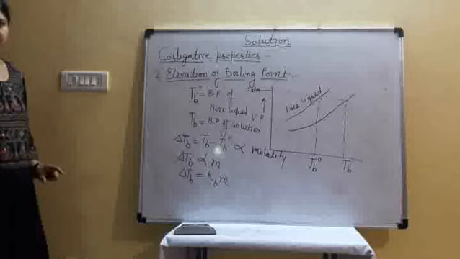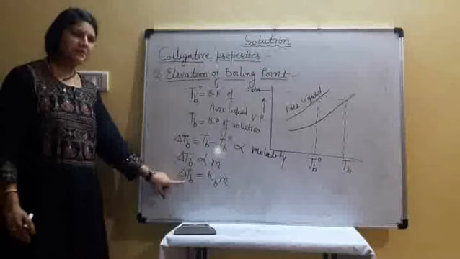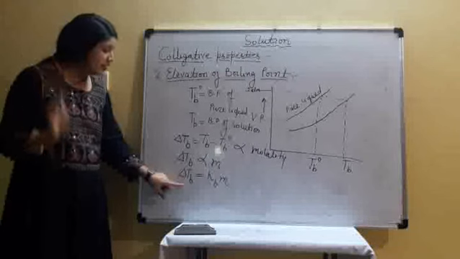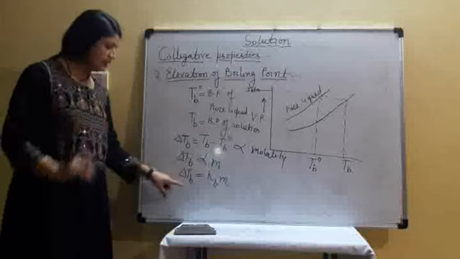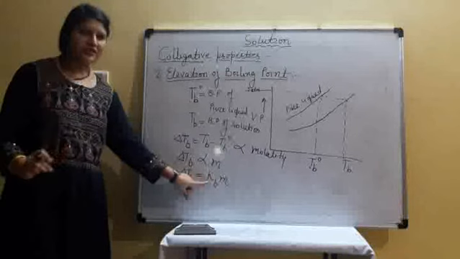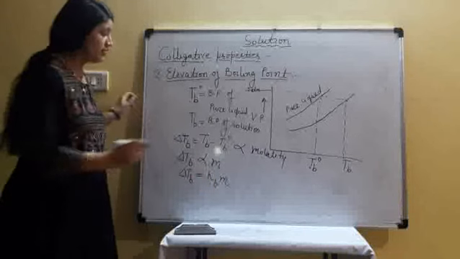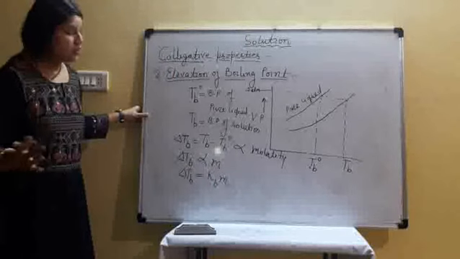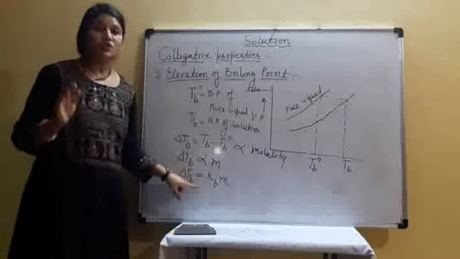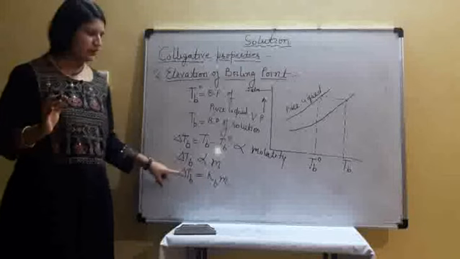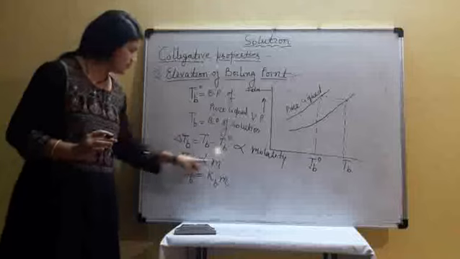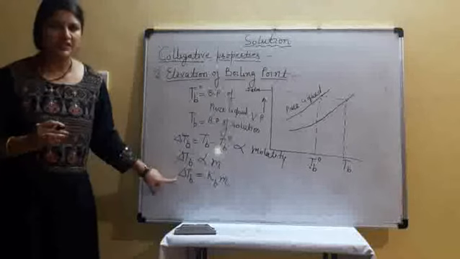Is it clear? Delta Tb represents elevation in boiling point. It is not simply the boiling point, it is the elevation in boiling point. Kb is a proportionality constant. It is called the molar elevation constant, and also the ebullioscopic constant. We will define this constant, but first we see the relation of elevation in boiling point.